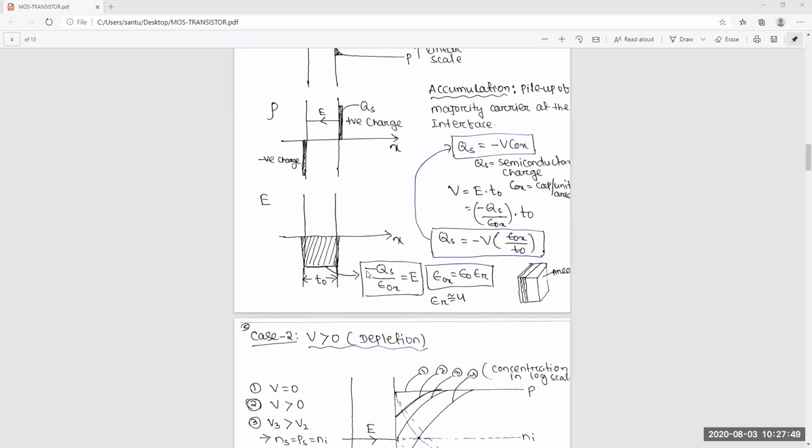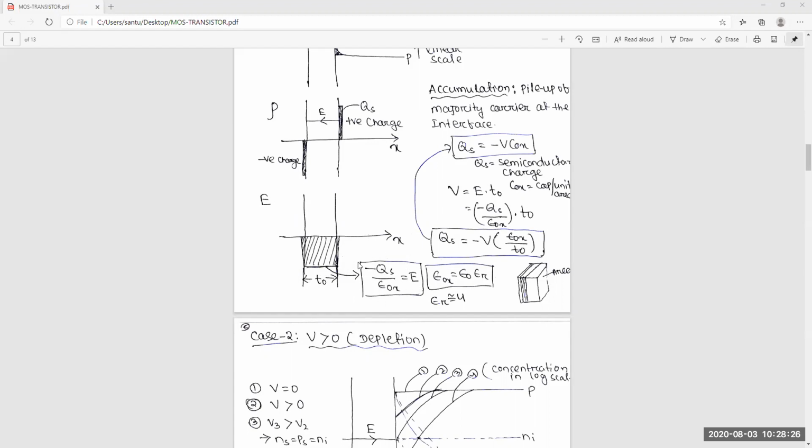So from this electric field and distance, you can calculate the voltage, the area under that electric field, yes. So that part gives the voltage. You know the electric field is generally given by the surface charge divided by epsilon OX. Though it is negative, this is minus QS by epsilon OX. This is the electric field quantity.